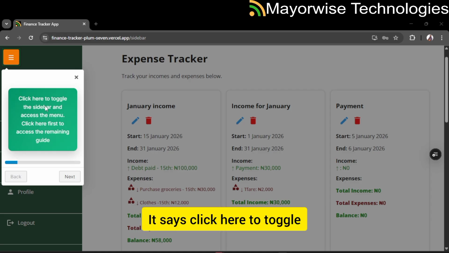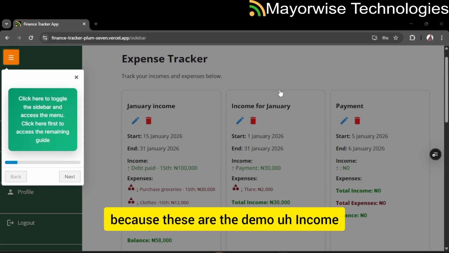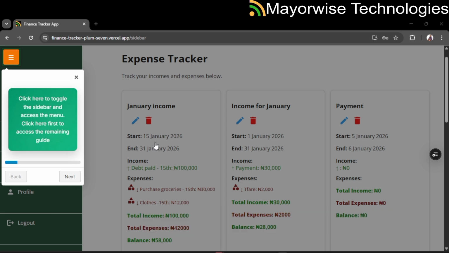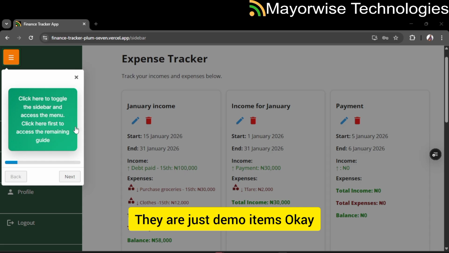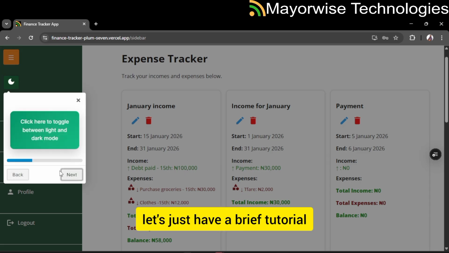It says click here to toggle the sidebar and access the menu. So the reason why I'm saying this is because these are the demo income and expenses that I've put in already in the past to track. They are just demo items. Okay. So I'll click on next, to just have a brief tutorial.